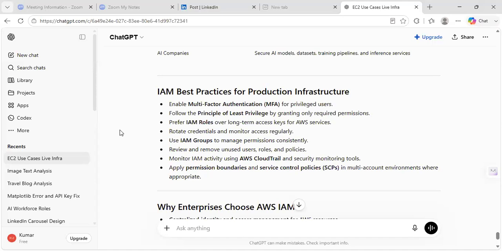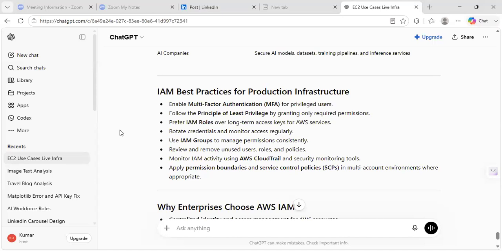The same way here. So prefer IAM roles over long-term access keys for AWS services. IAM roles will have access key permissions also. Through access key permissions, you are operating it through roles. That is the easiest way. So rotate credentials and monitor access regularly. Credentials means password policies, and you are issuing credentials for particular usage for a particular duration. Later on, it should be wiped out. So use IAM groups to manage permissions consistently.